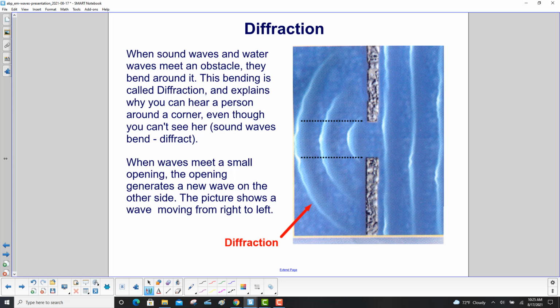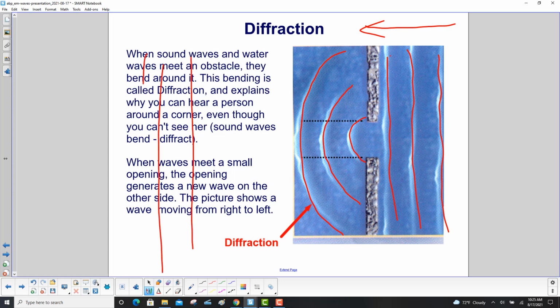When waves meet a small opening, the opening generates a new wave on the other side. The picture shows a wave moving from right to left. Right here, the waves are pretty straight. They've been going on for a while. They have this little opening here, and look, the wave regenerates, so you start getting these curves. And then farther out, the waves would look straight again as the circle gets bigger.